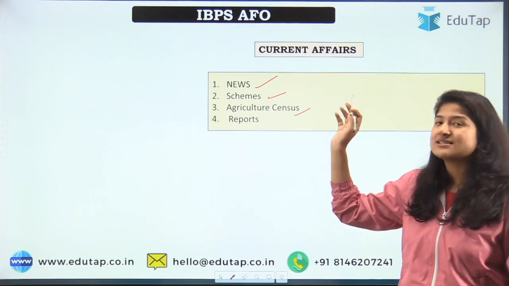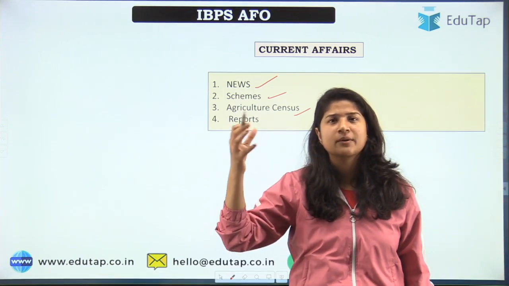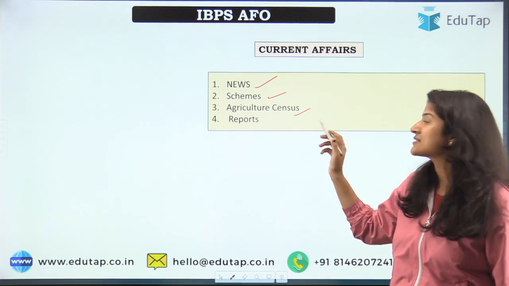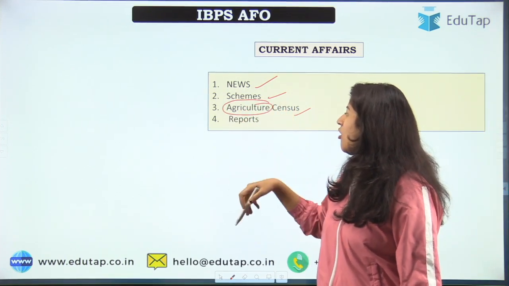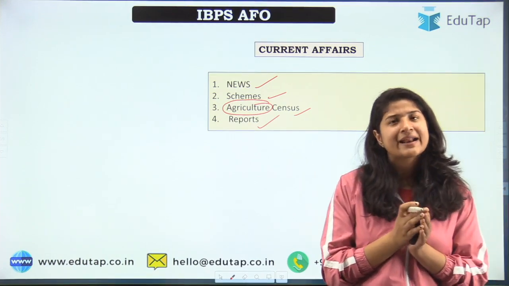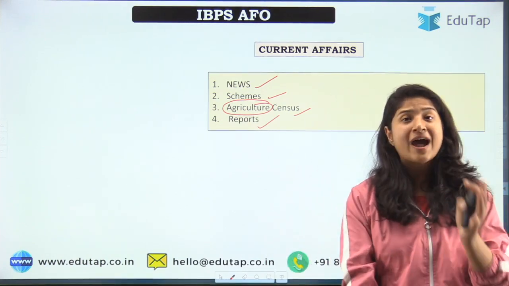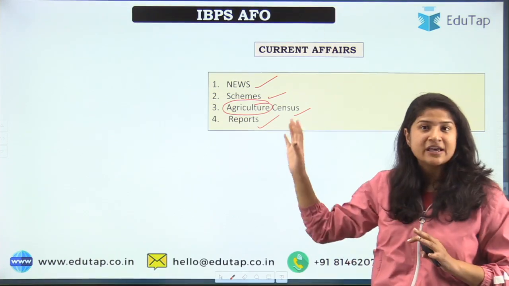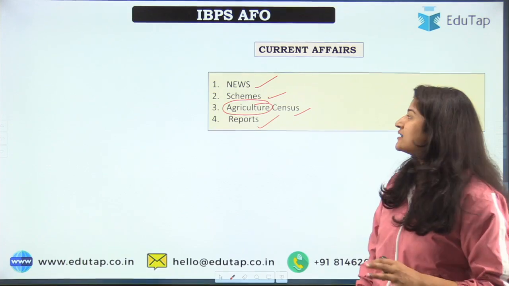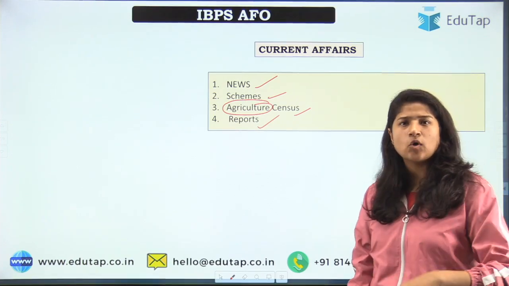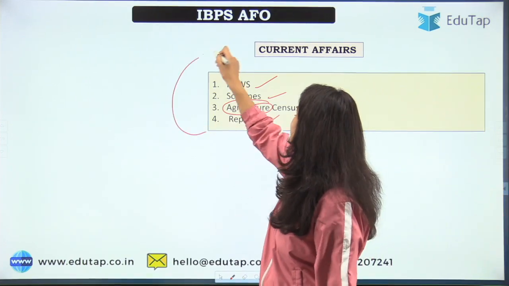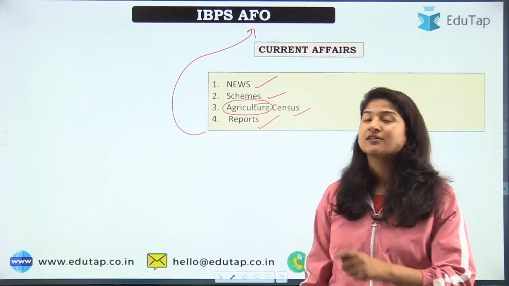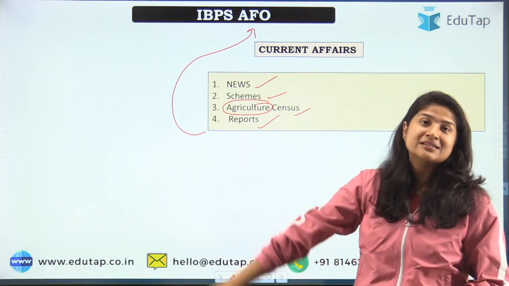Next is agriculture census. What is the land holding size of marginal farmers? Questions like these are asked, so you cannot just escape agriculture census at all. And reports, so whatever reports are related to agriculture are asked. In fact, the NABARD reports are also asked in current affairs of IBPS AFO. So what I mean to say here is that whatever news, scheme, report, census, whatever you find that is related to agriculture, you should not skip that if you are going to appear in the mains of the IBPS AFO examination, right?